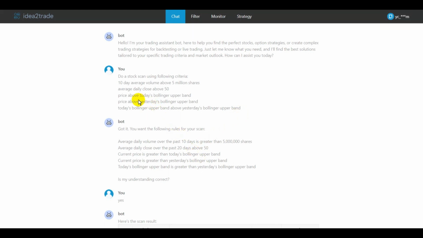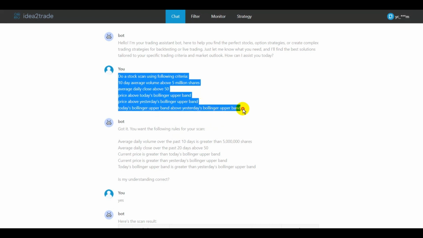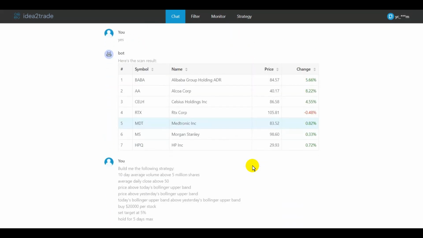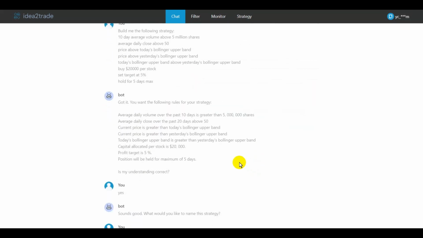First one is a market scan. Here, we're looking for liquid stocks showing upside momentum. The chatbot will rephrase the criteria more precisely to avoid any ambiguity before sending the scan to the backend. Here we see the scan returned 7 stocks. Next, I specified quantity to buy into the stock and when to exit, and requested to create the strategy.